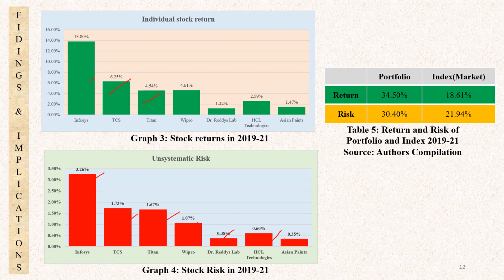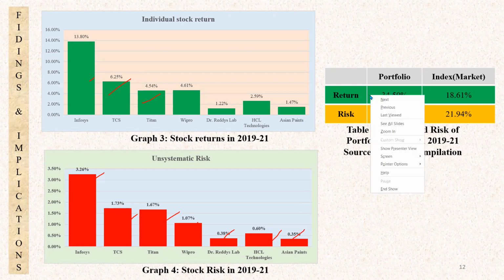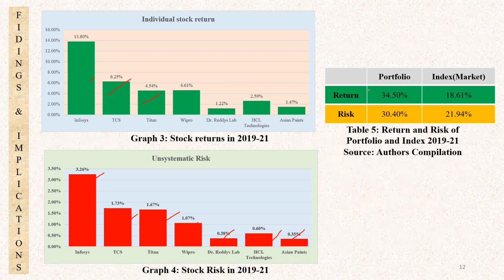If you find out the total risk and return of that portfolio in 2019 to 21, our portfolio has given 34.5% return, whereas the market has given only 18.61%. And risk is definitely higher, because that is what we are trying to find out. Like higher the risk, higher will be the return. Like how much is return and risk. So that is what we are now going to quantify.